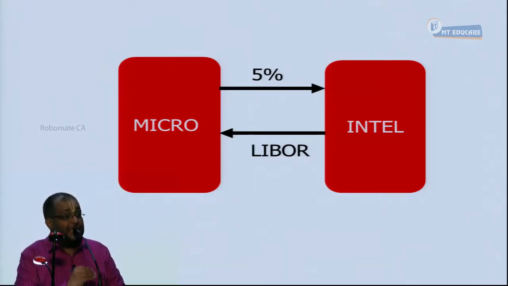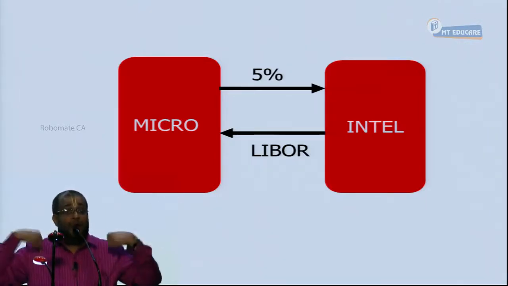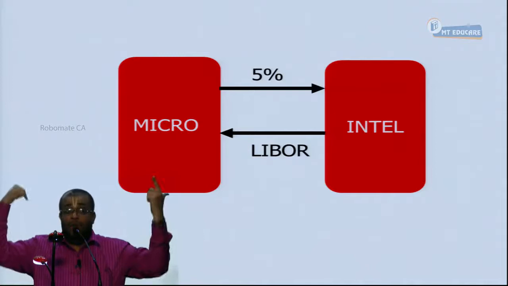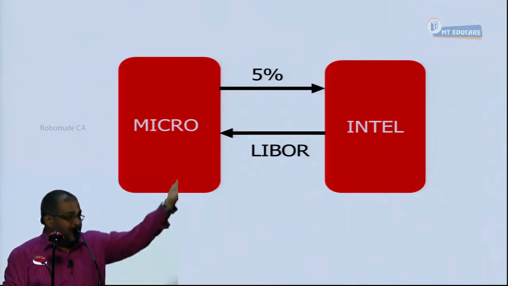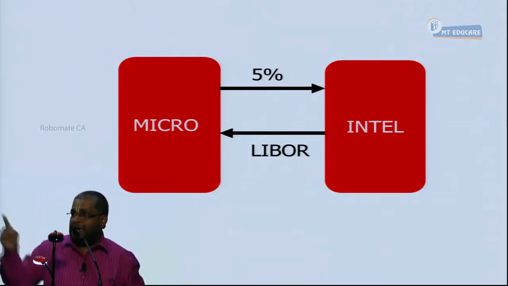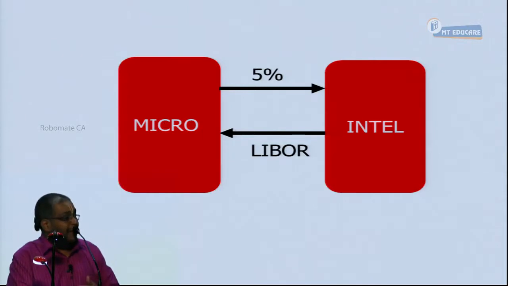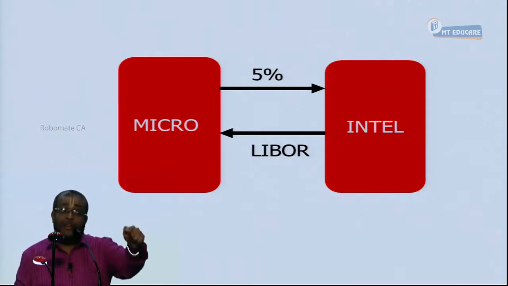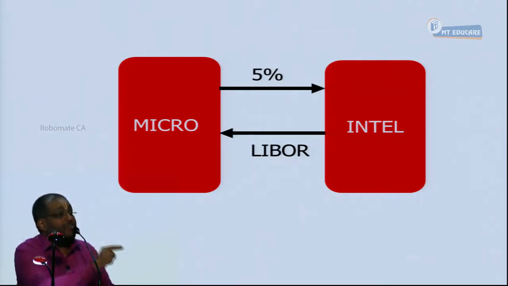But understand that as the swap progresses, the market may move differently than what we predicted at the time of signing. As the swap progresses, sometimes LIBOR may gain more value than the fixed rate. This is only futuristic now. In that case, the person having the floating rate bond has got more value and will have a swap asset. The person having the fixed bond, with less value, becomes a swap liability. As the swap progresses, a zero value swap will become a swap asset or swap liability for both the parties. How to value the swap asset or swap liability is called swap valuation. Swap valuation is another issue in this particular chapter.